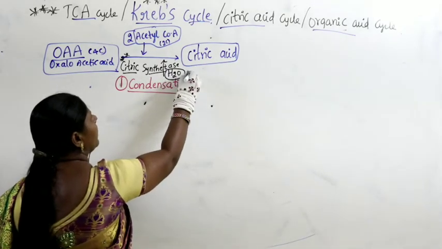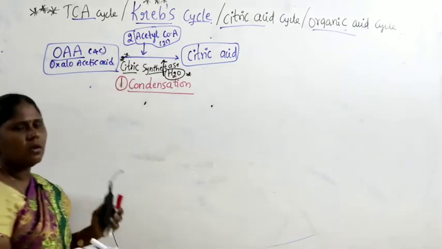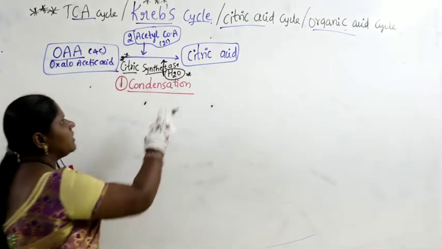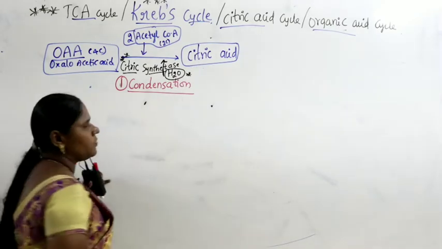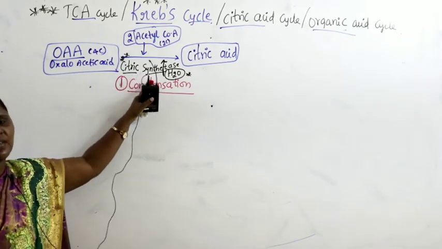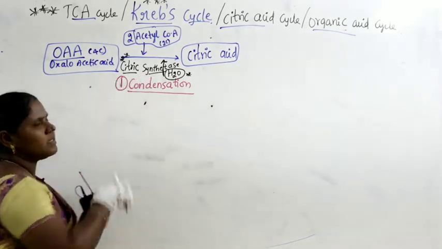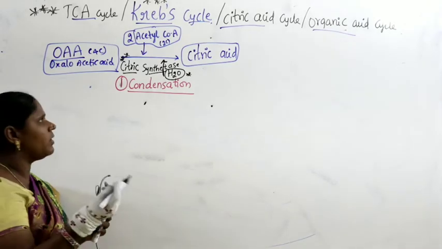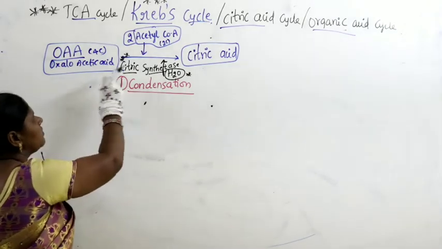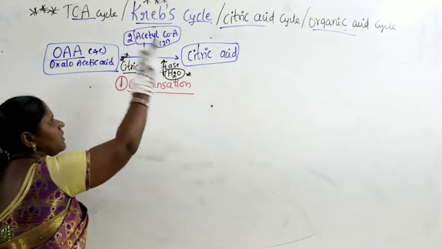So water is added here, very important. CoA is added here and produced is the compound called citric acid. Now here again 2 things are important. The name of the enzyme is very important. Citric synthetase is the enzyme that I am writing with the black marker, and the name of the reaction is a conversion of OAA plus acetyl CoA into citric acid.